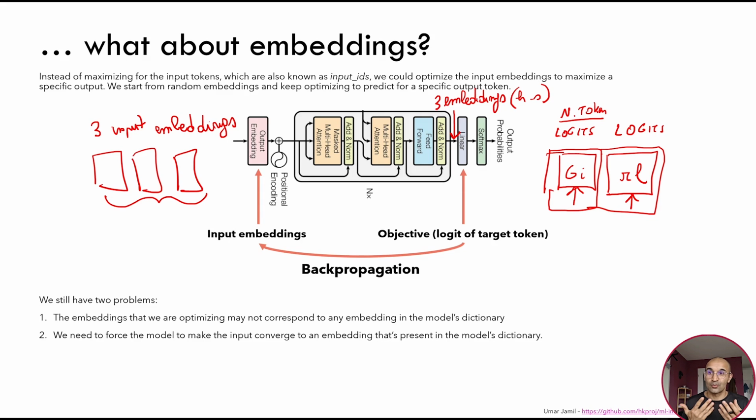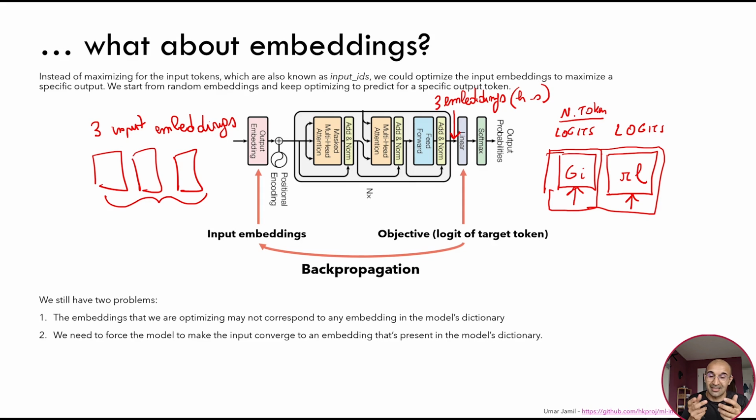One way is to find a regularizer, something that puts a constraint on our optimization problem to push the embeddings in certain directions. One way to do that is, whenever we feed the 3 embeddings we are trying to optimize to the language model, to calculate their distance from the closest embedding in the vocabulary and use this as a regularizer.